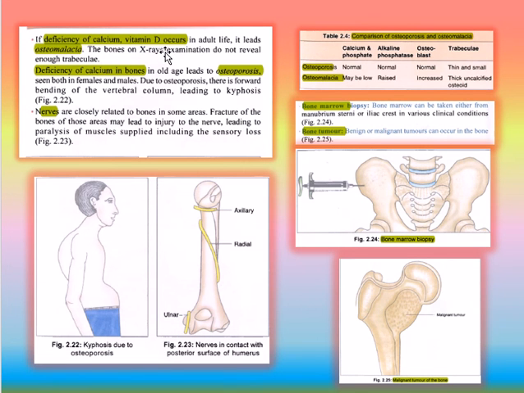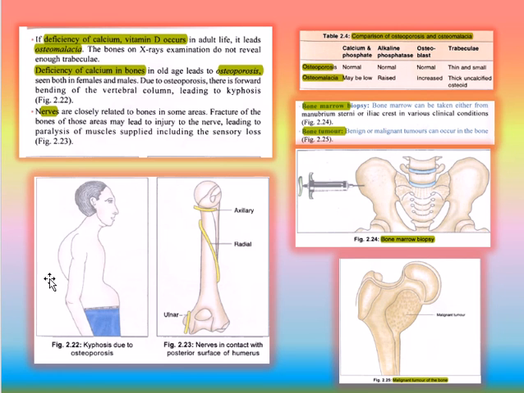If deficiency of calcium and vitamin D occurs in adult life, it leads to osteomalacia. The bones on X-ray examination do not reveal enough trabeculae. Deficiency of calcium in bones in old age leads to osteoporosis, seen both in males and females. Due to osteoporosis, there is forward bending of the vertebral column, leading to kyphosis. Nerves are closely related to the bones in some areas. Fractures of the bones of those areas may lead to injury of the nerve, leading to paralysis of the muscle supplied, including sensory loss.